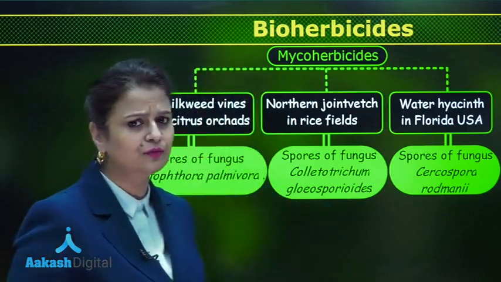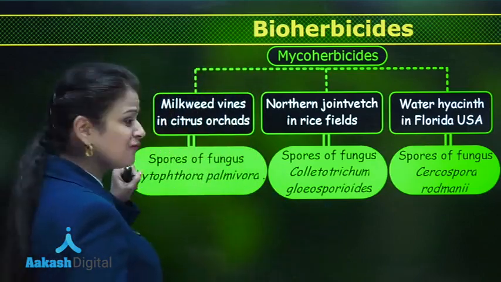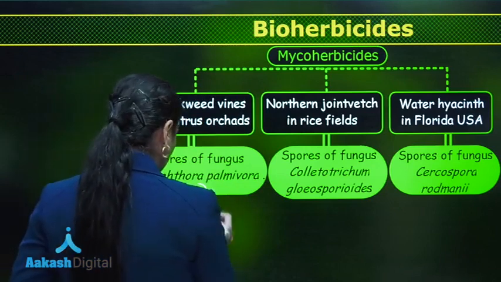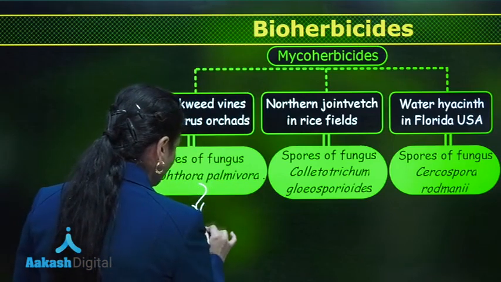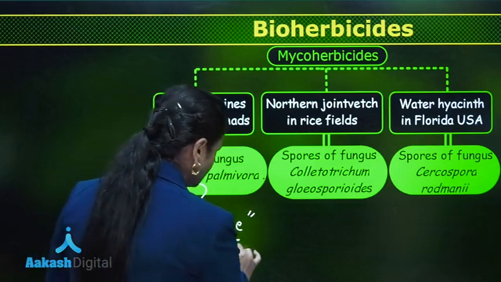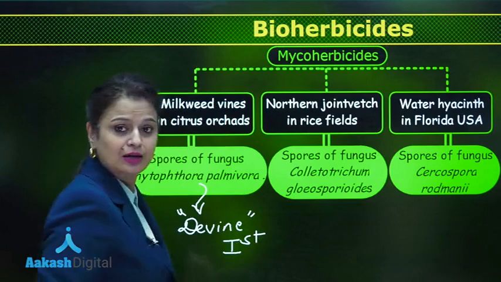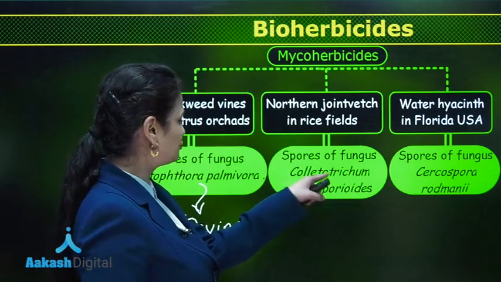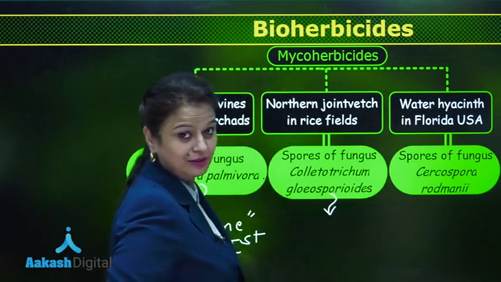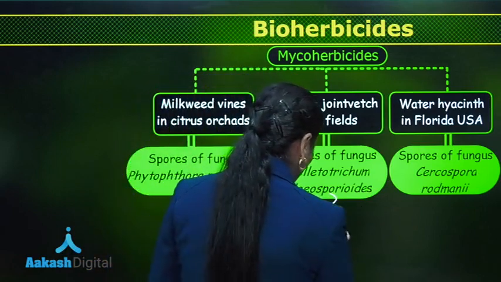In the market for the first time, spores of Phytophthora palmivora were commercialized under the trade name Devine. So Devine represents the first mycoherbicide. Similarly, spores of Colletotrichum gloeosporioides are marketed under the trade name Collego.